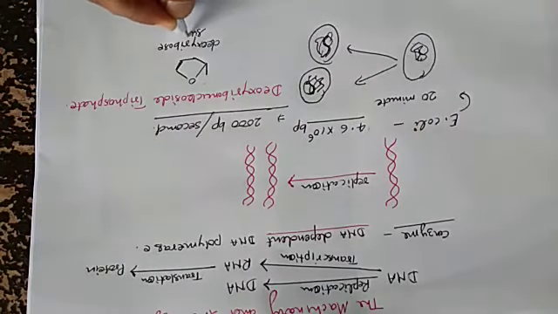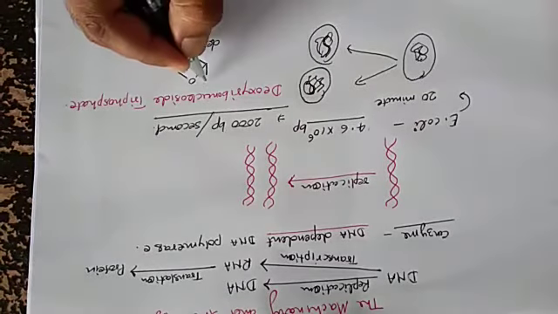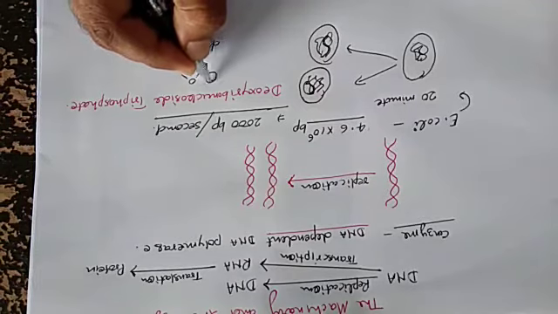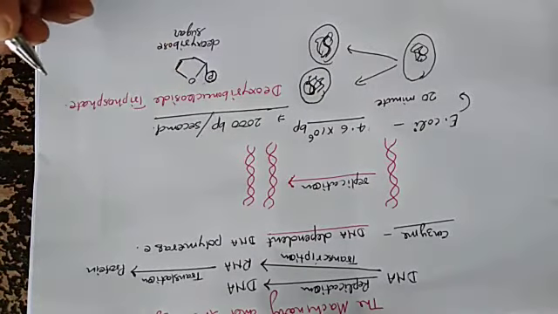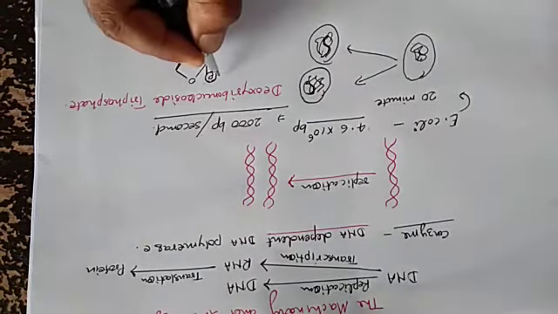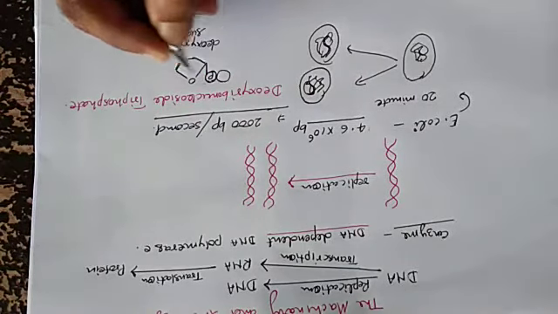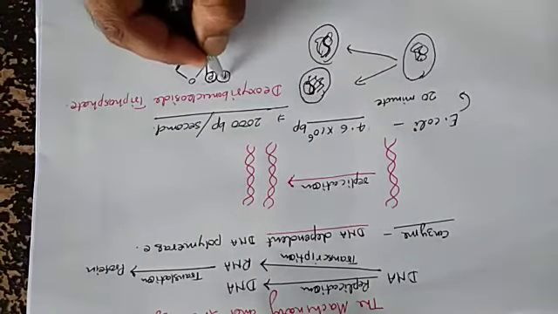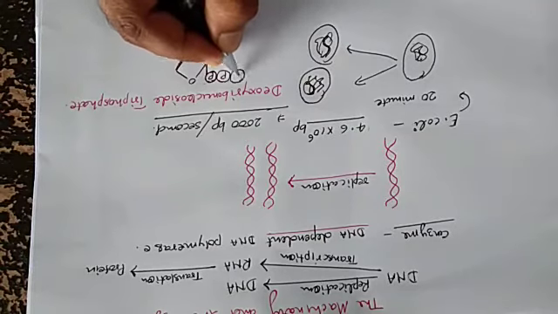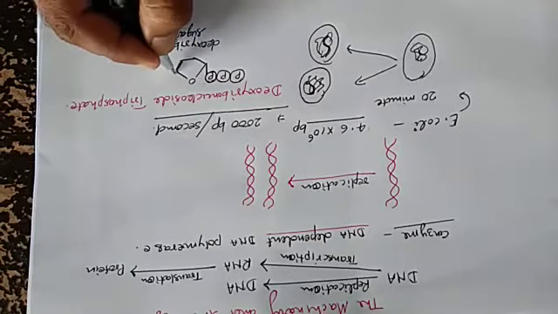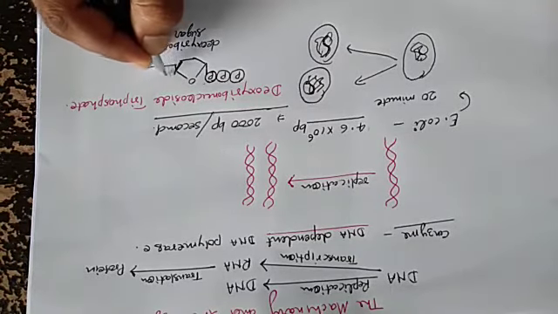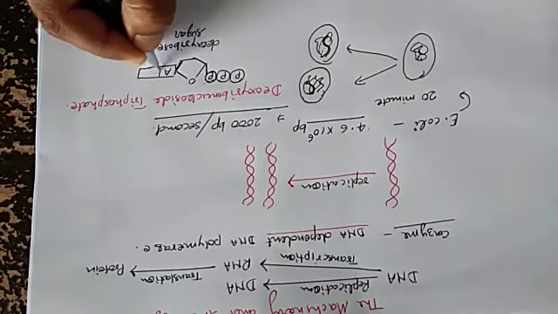And there is an added phosphate group, and one more phosphate group, and one more, triphosphate, and there is an adenine.